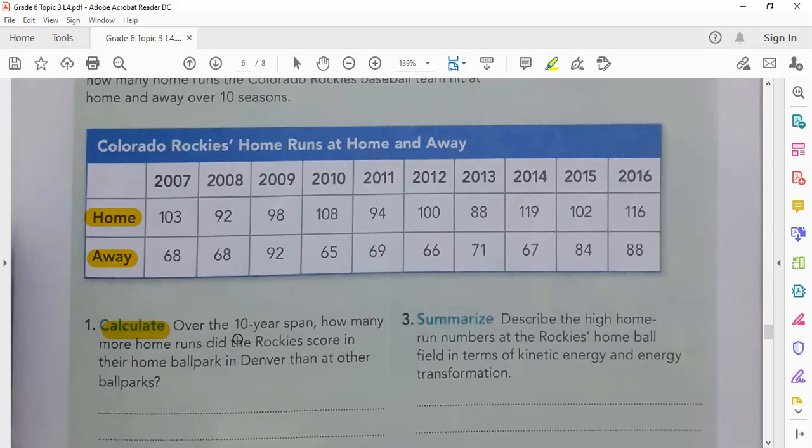Over the 10-year span, how many more home runs did the Rockies score in their home ballpark in Denver than at other ballparks? Who can answer?